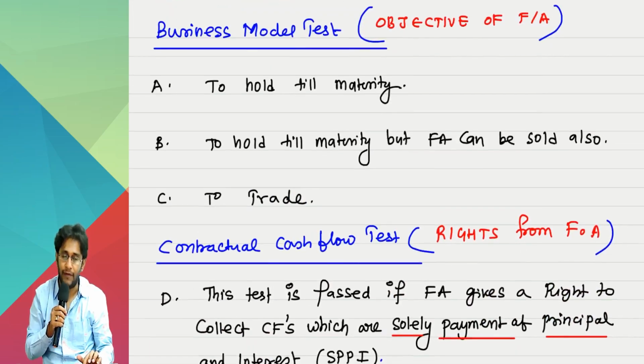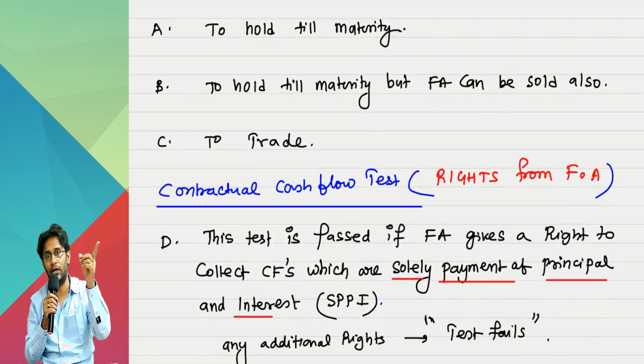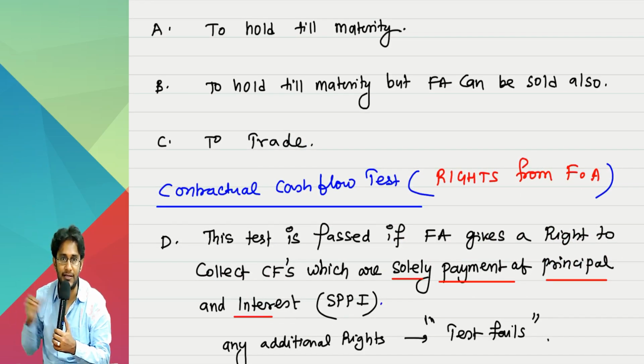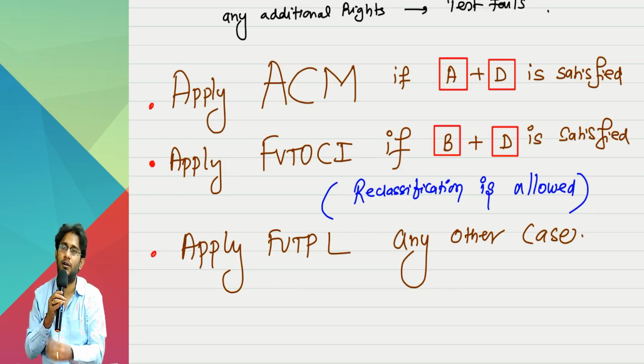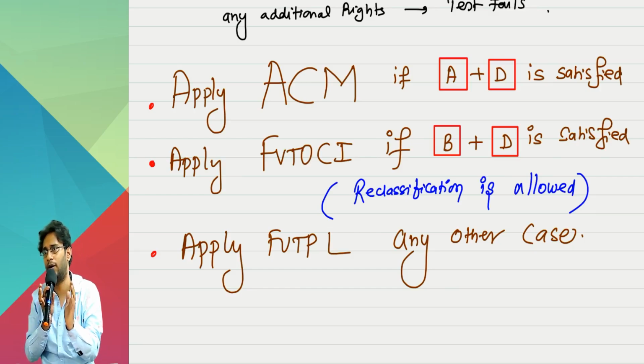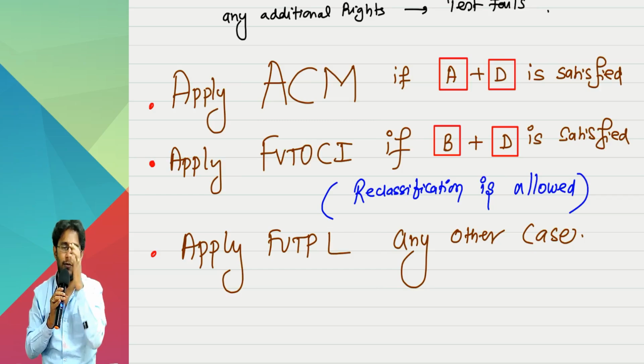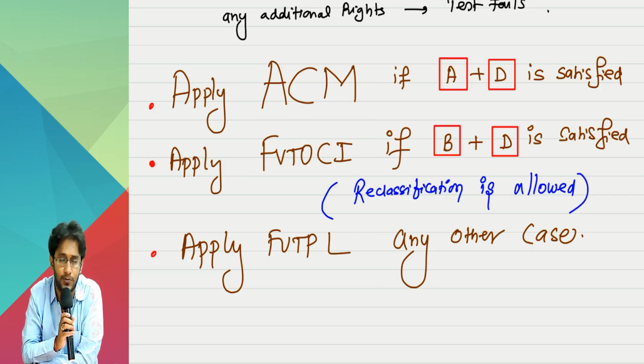Sir, you may be having an intention of holding till maturity, but if D point fails, you cannot apply amortised cost. You cannot apply FVTOCI. You have to apply FVTPL. Sir, one last case of when D point will fail. Only one last case. This is logical. You should answer. All of you, sir, please pay attention and answer. I know you are tired, but no choice.